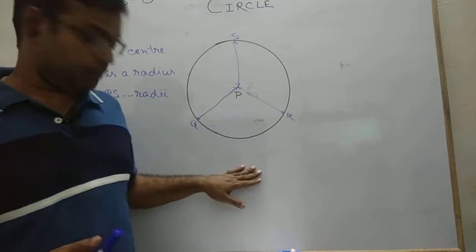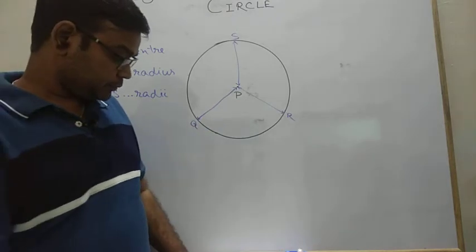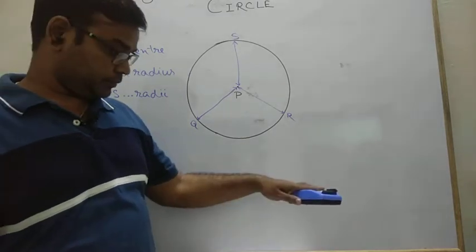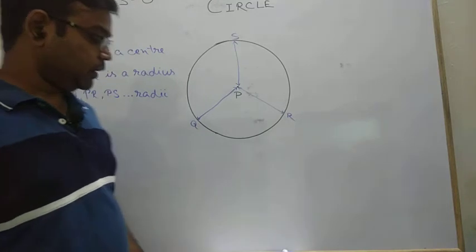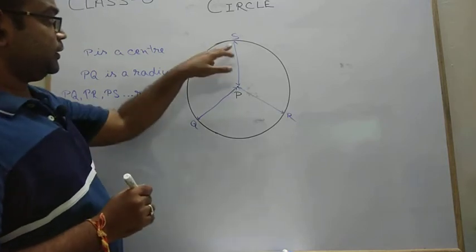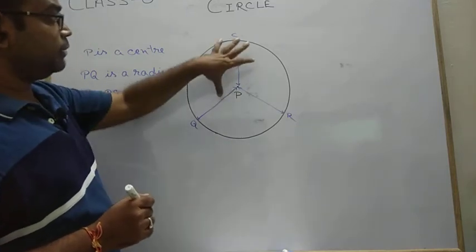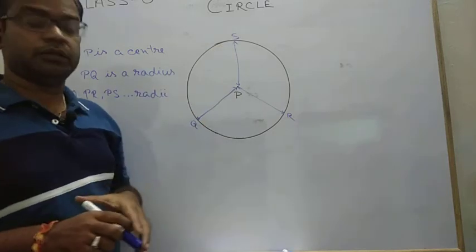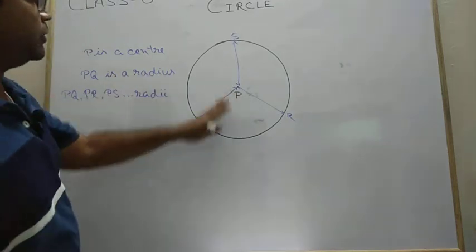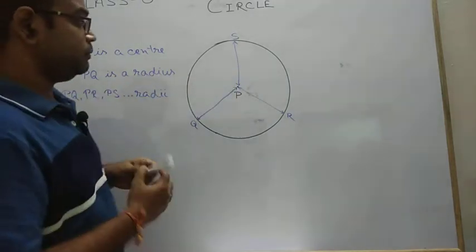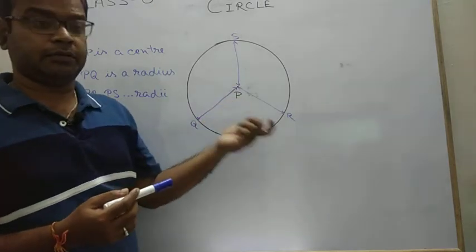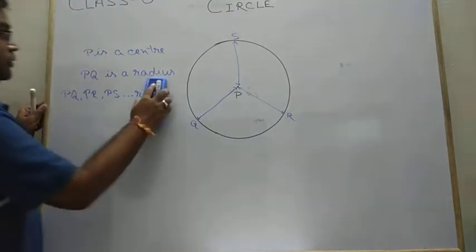Hope this one is clear. Then there is the circular region. In a circular region, always remember that the area bounded by this boundary is known as your circular region. Then we come to the next part. Hope you know about radius, and always remember that if we double the radius, we get the diameter. We will discuss that just after a few minutes.